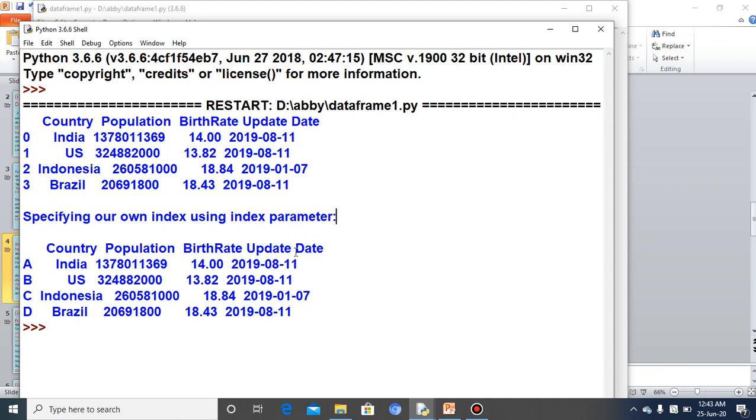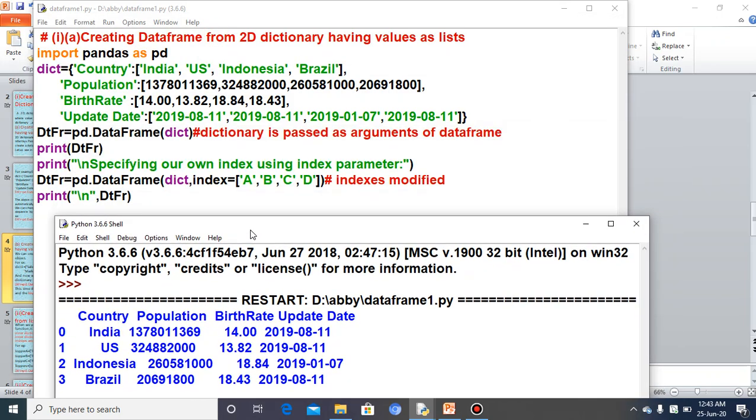Country, population, birth rate, update date are the names of the columns, only the indexes have changed because I have written the indexes explicitly here, index equal to abcd. In the earlier case I have not written anything, we simply passed one argument, dict, and here along with dict I have passed the index argument so that I can change the indexes, or the row labels, of the data frame.